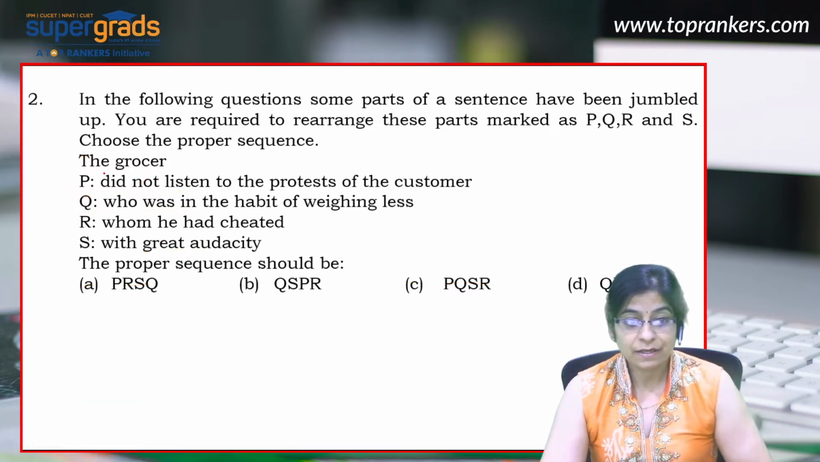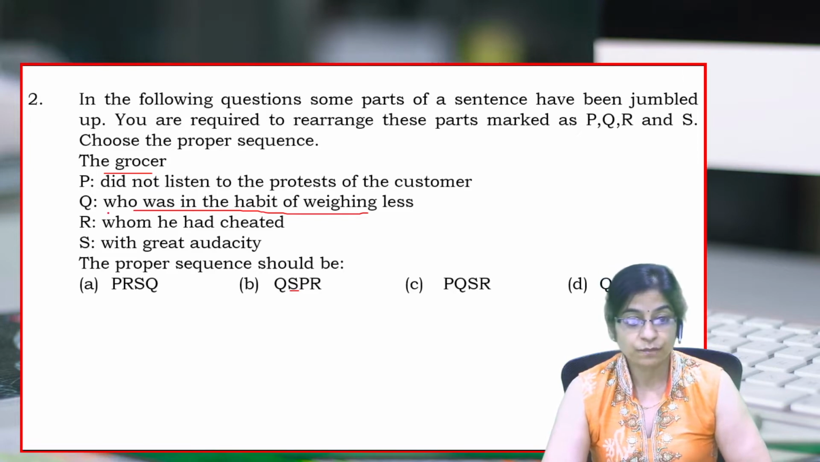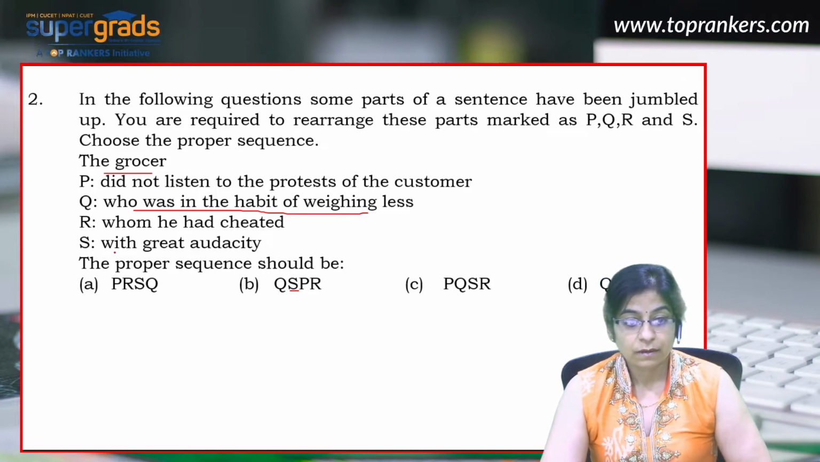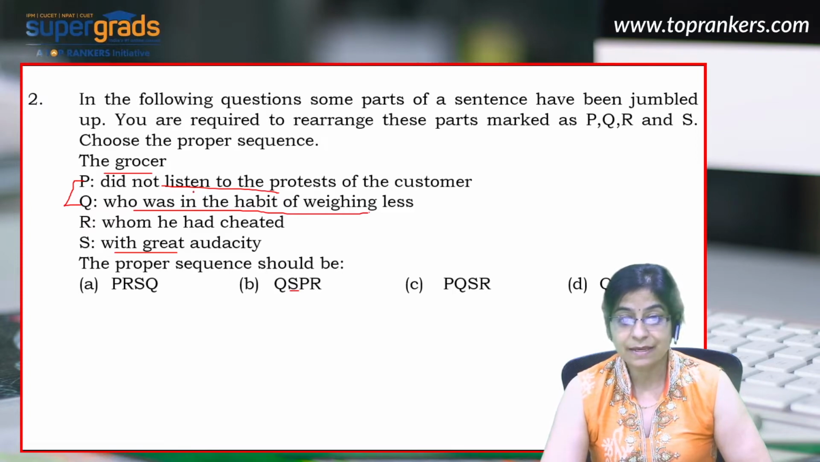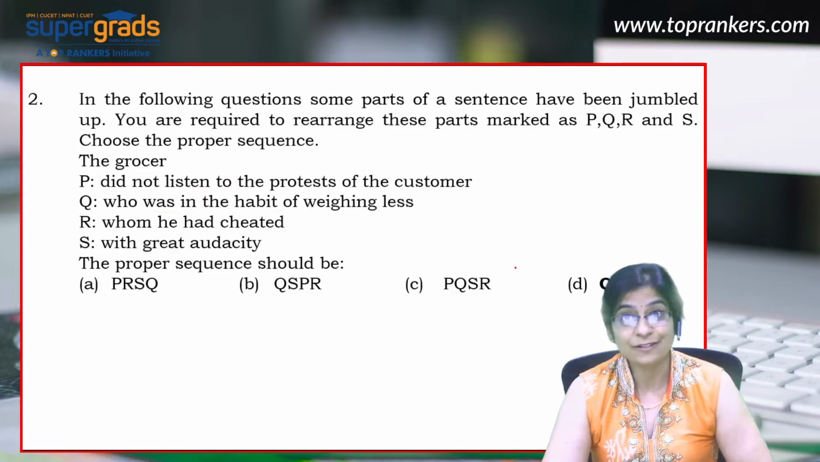So this says the grocer who was in the habit of weighing less. Now what if I put S or P soon after Q, with great audacity, or P did not listen to the protest of the customer? Well, it looks as if P and Q are mandatory pairs. So the grocer who was in the habit of weighing less did not listen to the protest of the customer whom he had cheated with great audacity. Well, apparently the correct answer is QPRS, that is option D.